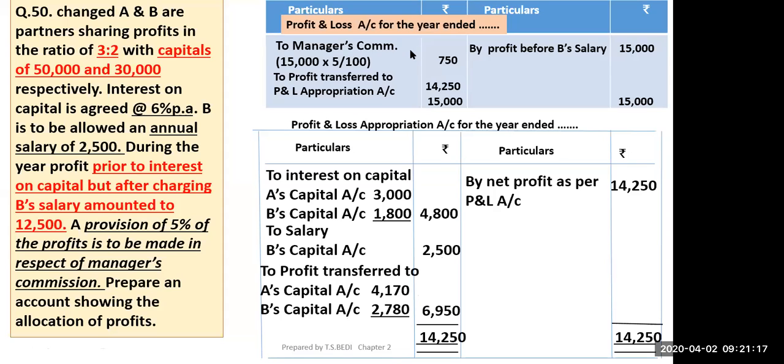Sometimes if the ratio is not given, can we assume 3:2? No, always take equal ratio. Yes, if no ratio is given, you always take equal ratio. It is a provision in the partnership deed also. In the absence of partnership deed, the profit sharing ratio will be equal.